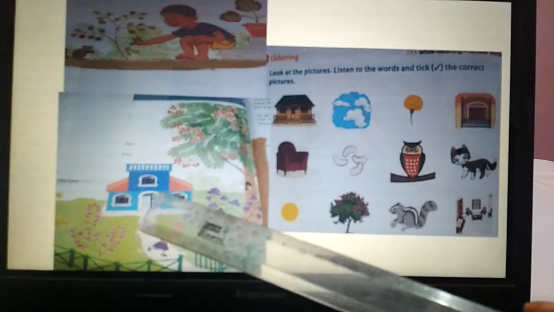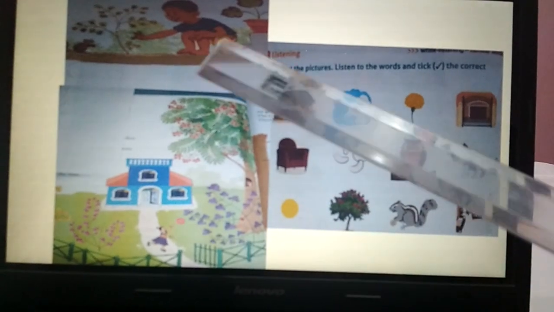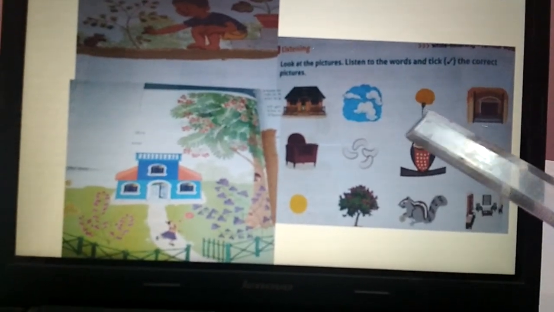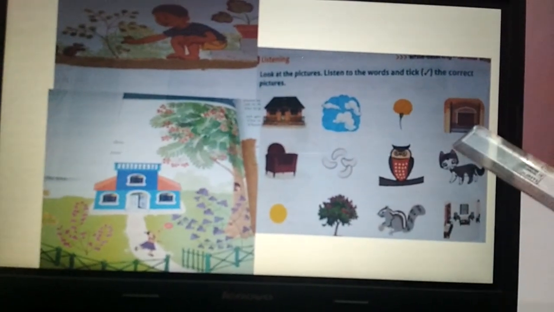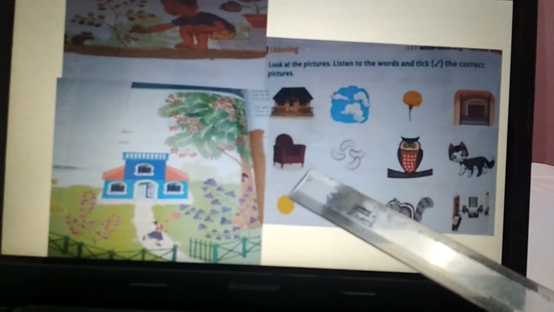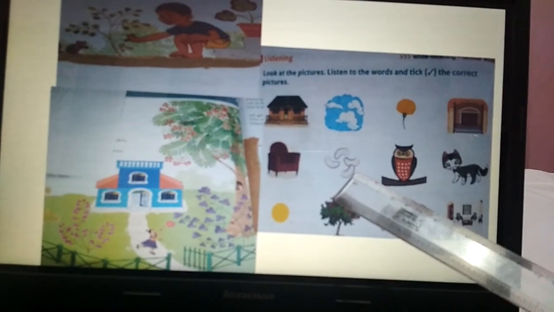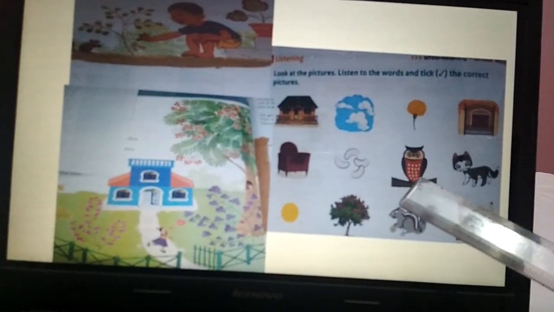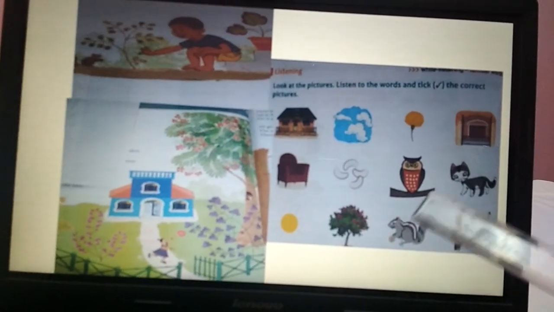Now house, there is a house in the picture, so put a tick mark. Clouds, there are no clouds in the picture, so no marking or cross marking. Marigold flower, there is no marigold flower here, so again no marking. Gate, there is a small gate here in the picture, so put a tick mark. Sofa. There is no picture of sofa, so no marking. Nuts. There is a picture of nuts Ali is giving, so tick it. Now owl. There is an owl in a hole, so we have to put a tick mark.